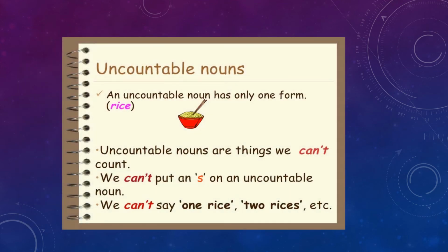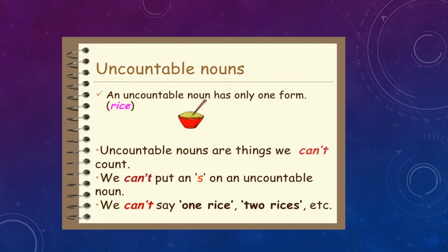Things we cannot count, it's all very impossible for us to count. And usually for uncountable nouns we don't put s to show whether it's singular or plural, because it has only one form. All right, we cannot say two rices or three rices or many rices. We just say one rice, or if you want to quantify, you can say, for example, two bowls of rice or two packets of rice.